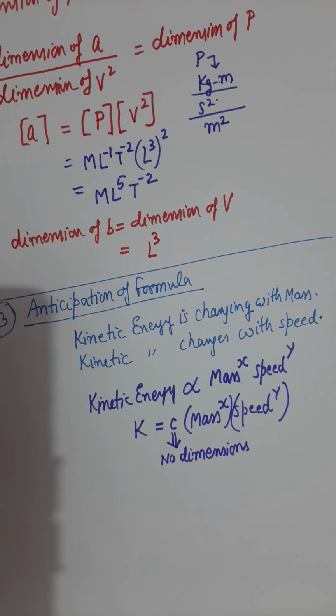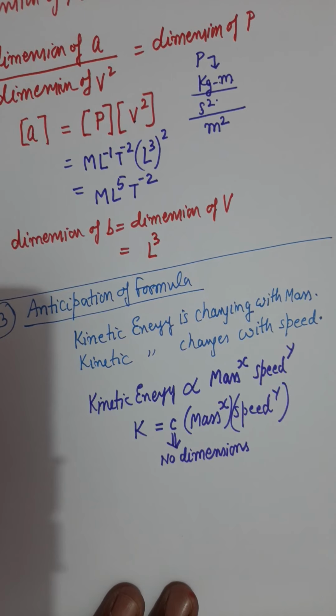A constant appearing in the formula can have dimensions, but if you are in the process of anticipating a formula based on some experiment, during that time, when you introduce a constant, you should always have a dimensionless constant. That's just a process.